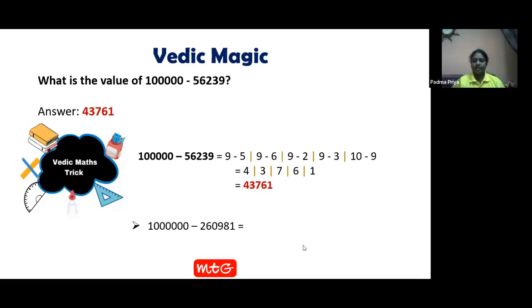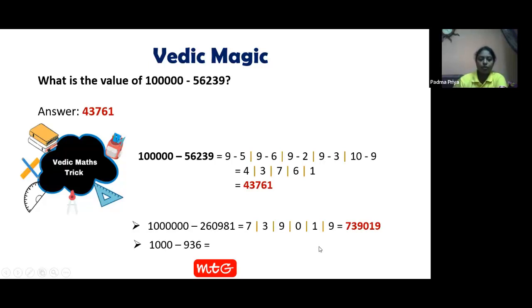Let me give you the answer for this. 739019. Okay, very good. So, do you find this trick easy to apply for this? Yes, ma'am, because you subtract all from 9. 9 minus 2, 7. 9 minus 6, 3. 9 minus 0, 9. 9 minus 9, 0. 9 minus 8, 1. And 10 minus 1, 9. So we are able to solve this in one single line. And once you have practiced, you don't even need this one line. Just directly give out the answer orally.